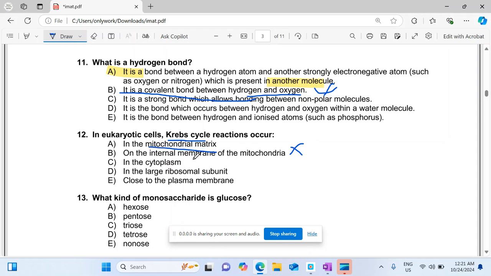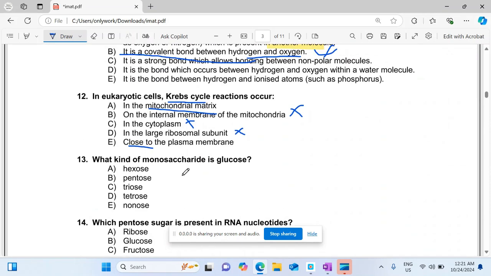In the cytoplasm, this reaction does not occur because in the cytoplasm only glycolysis occurs. The large subunit of the ribosome, while the ribosome is used for the synthesis of protein, so this option is also incorrect. Close to the plasma membrane, this does not clarify the exact location.